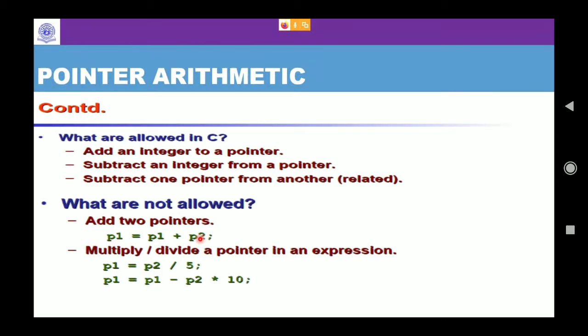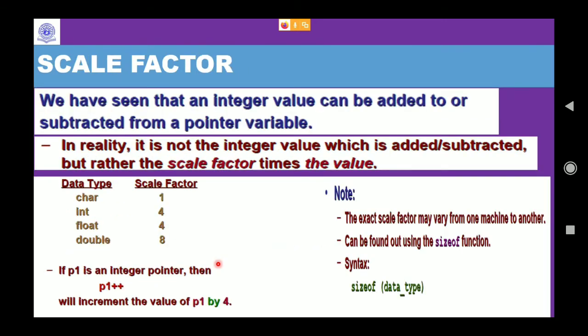Okay. Another thing is that multiplication and division are not allowed. So what are the things that are allowed? Only addition and subtraction. But addition in what sense? An integer addition, and subtraction in what sense? An integer subtraction. Apart from this, nothing is allowed in pointer arithmetic. So to understand the concept, we have to understand the scale factor.